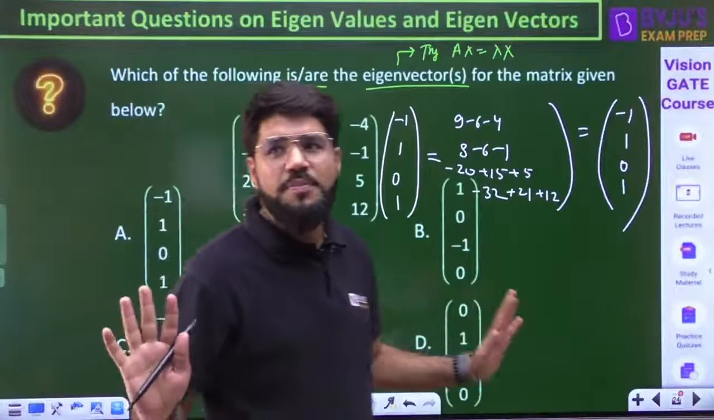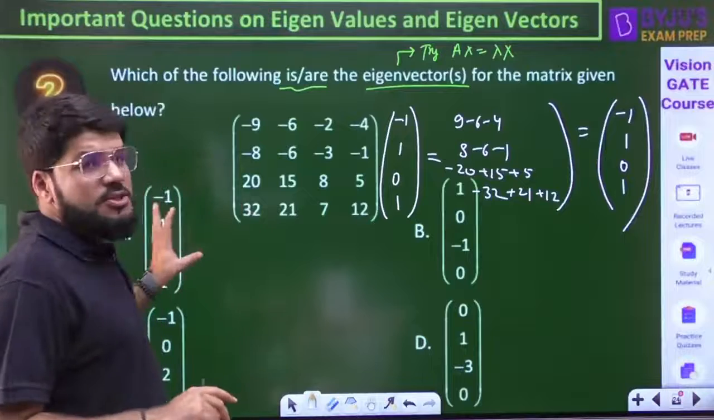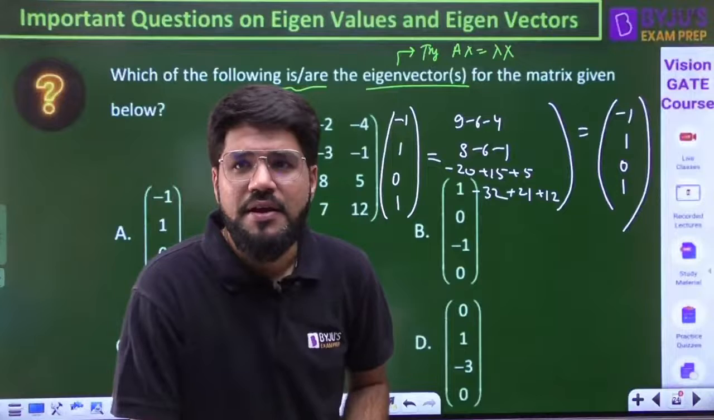What is the result you have got? Please see, everybody. What is the result? I multiplied with the given vector x. I am assuming A is the correct option. So, it should satisfy Ax equal to lambda x if it is the eigenvector.